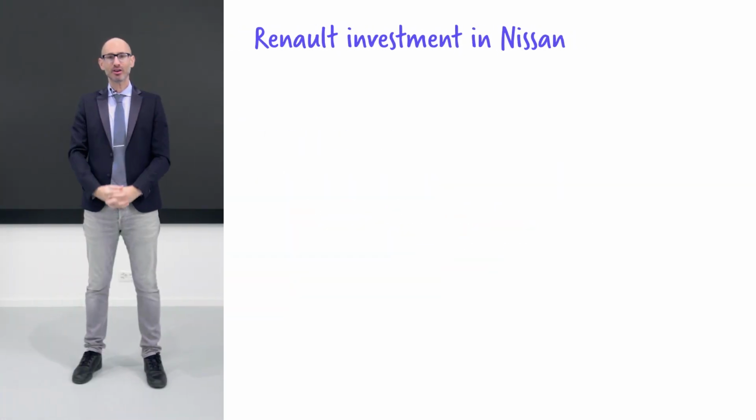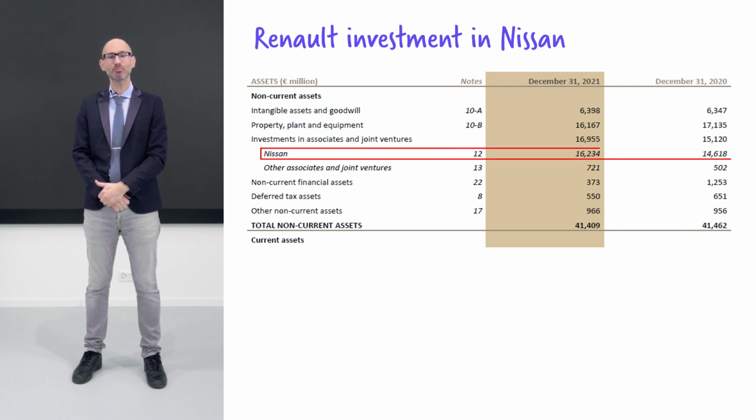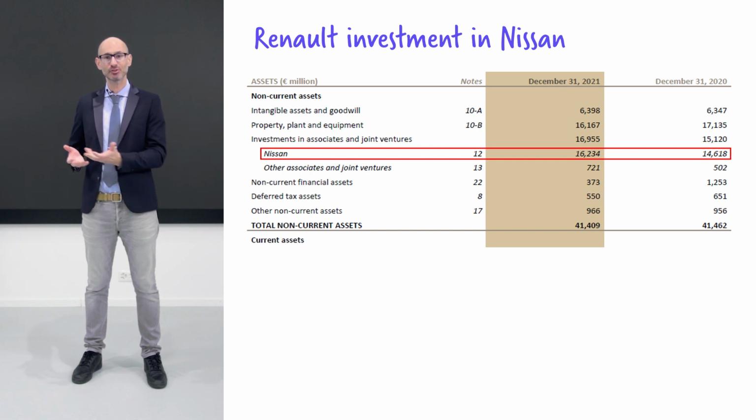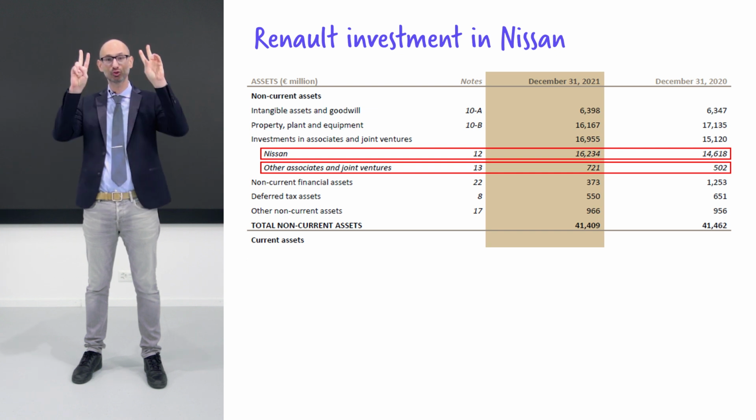I finally show you an example from Renault's balance sheet to show you investments using the equity method. Here you will see under investments in associates and joint ventures, 16.2 billion for its investment into Nissan. They also have other associates that have a value of 721 million. They specify in the balance sheet that there are further details in note 12.